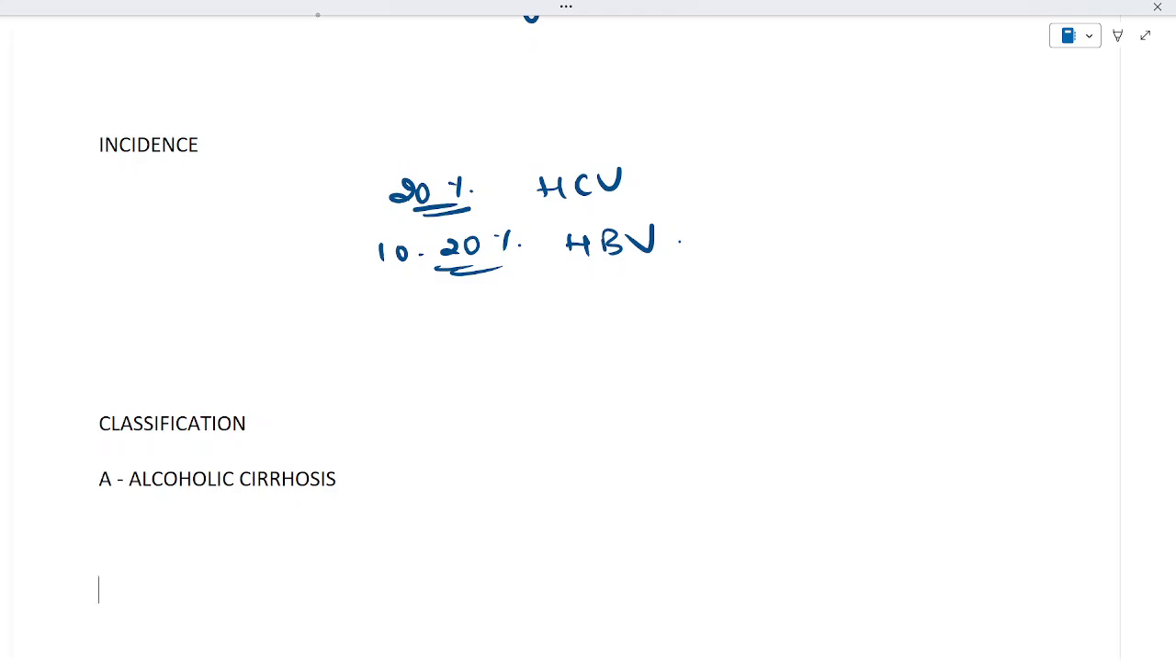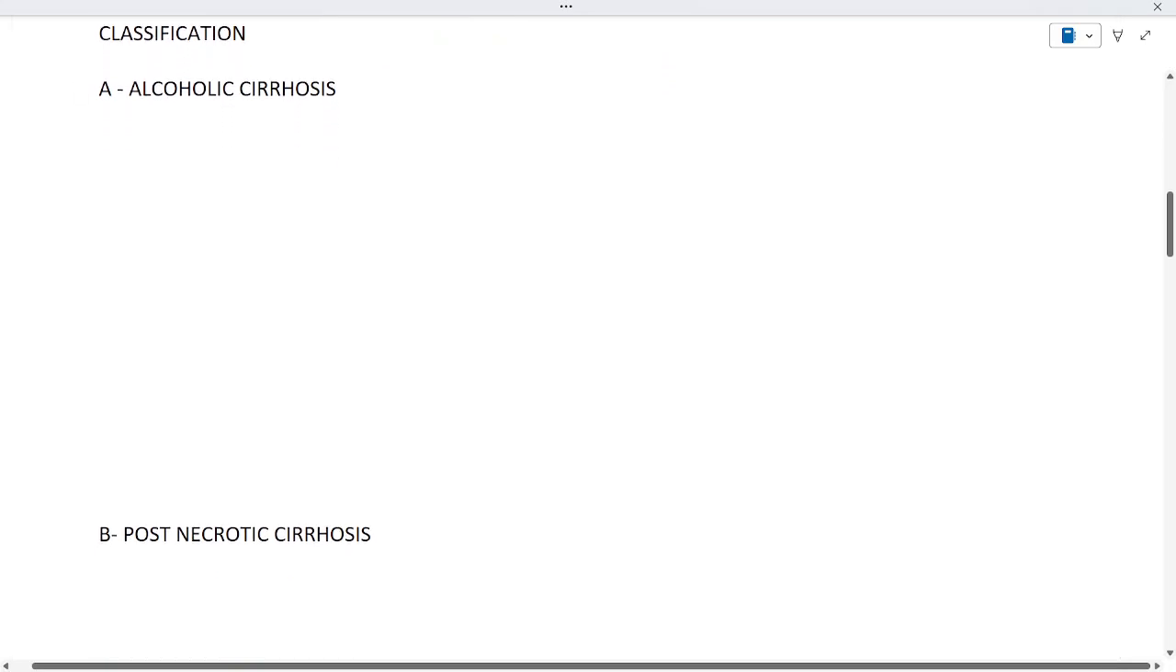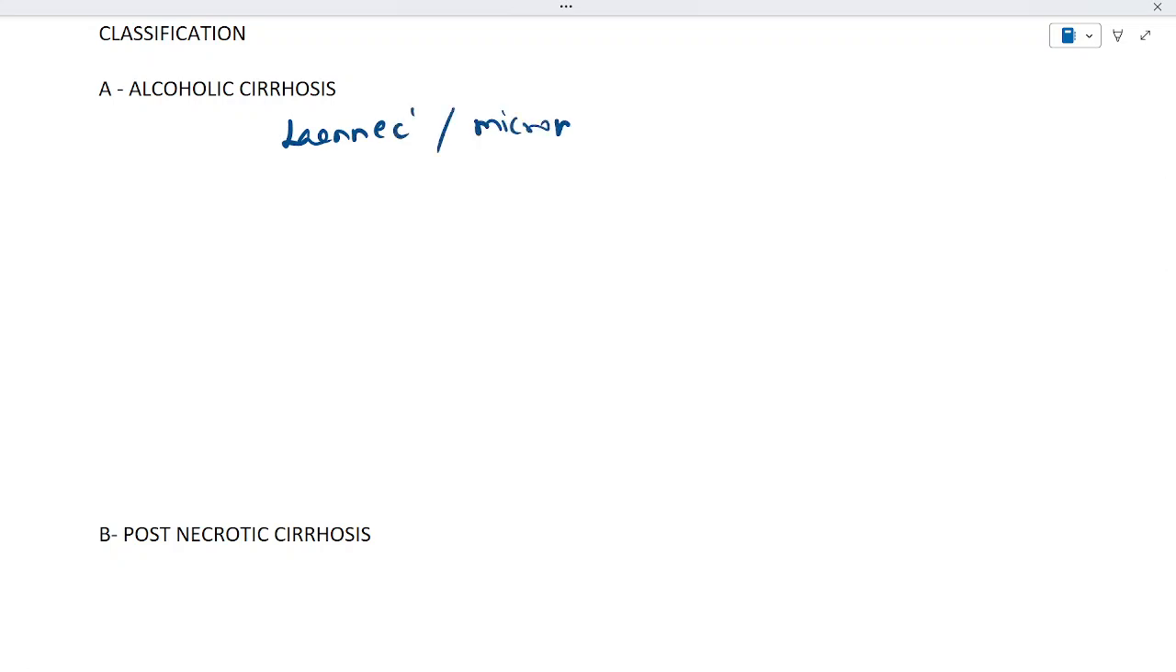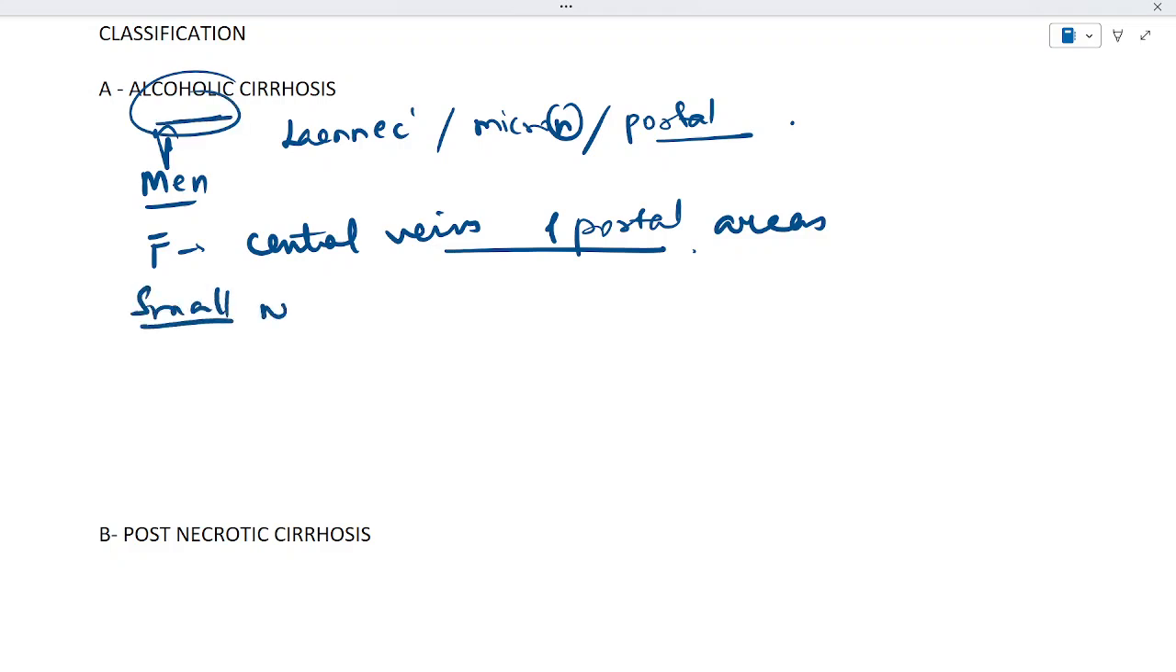Classification of cirrhosis of liver. First is alcoholic cirrhosis. The other names for it are Laennec's cirrhosis, micronodular cirrhosis, or portal cirrhosis. Here, men are more likely to develop alcoholic cirrhosis. Fibrosis occurs particularly around the central veins and the portal areas. This is associated with chronic alcohol abuse, as the name suggests, and small nodules are formed here as a result of the offending agents.